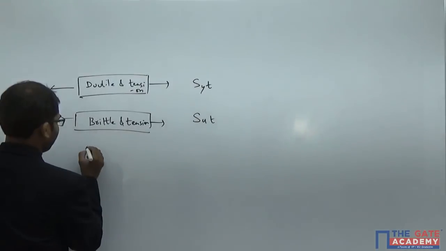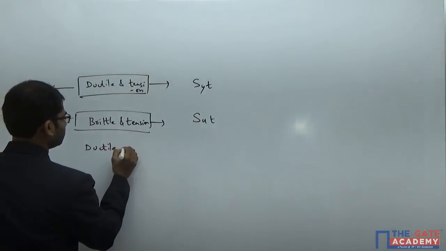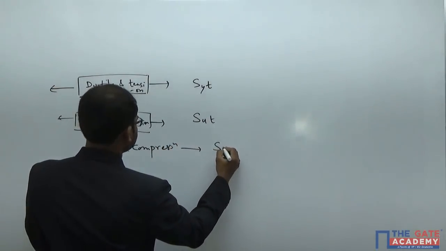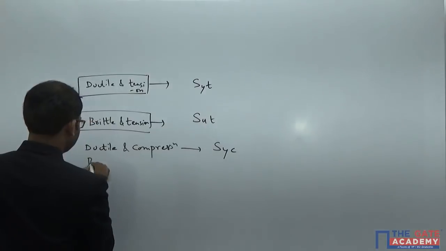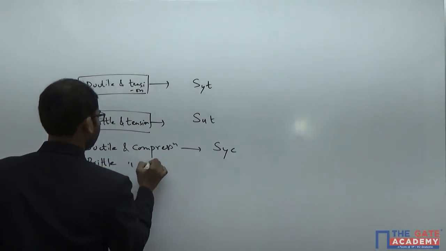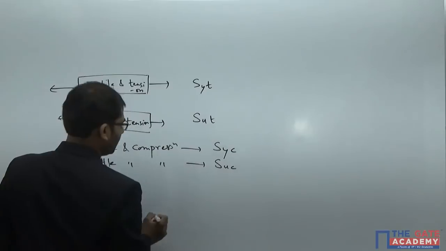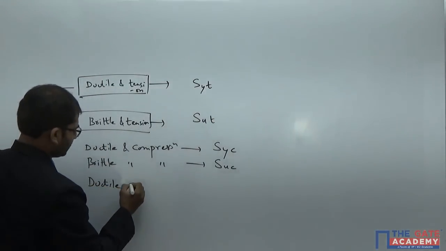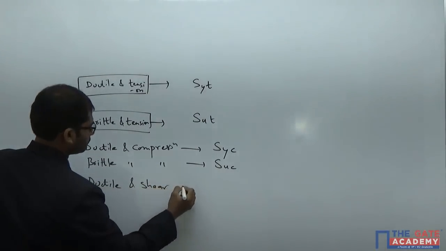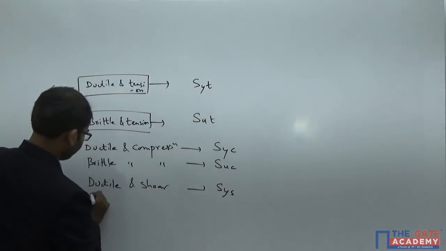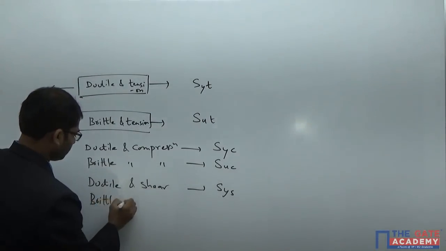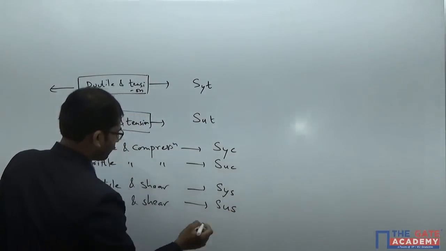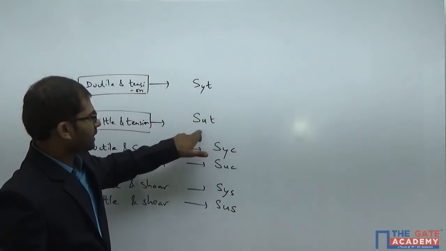In the same way, if you have a ductile material under compression, I denote it by SYC. Next one is brittle under compression, it will be SUC. In the same way, if there is a ductile material under shear loading, it is SYS. So these values I can get by experiment.